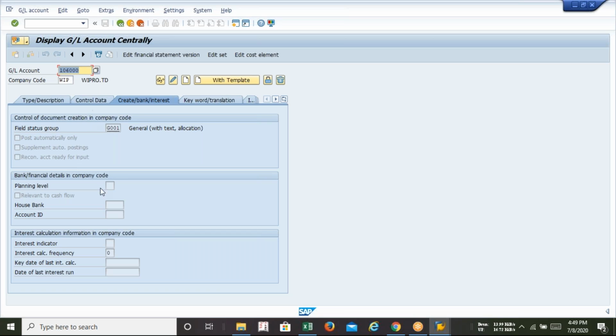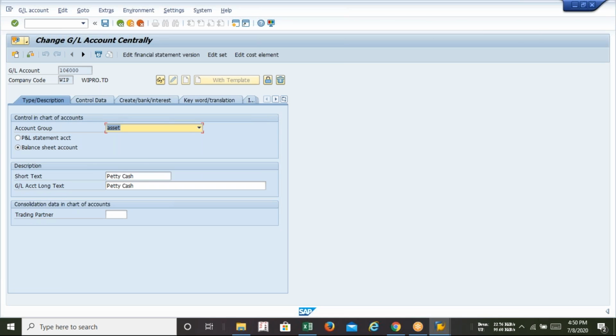If we have made any wrong selection in this section, we will get the error message at the time of end user level. And after creation of the GL, if you want to change the GL, you remember the number. 1,06,000 is the number of the GL. So if you want to change this petty cash GL, you have to remember this number first, 1,06,000. After that, if you want to edit, you just click on this edit option. You will get a chance to edit the GL. You can edit everything, from the description group to everything.